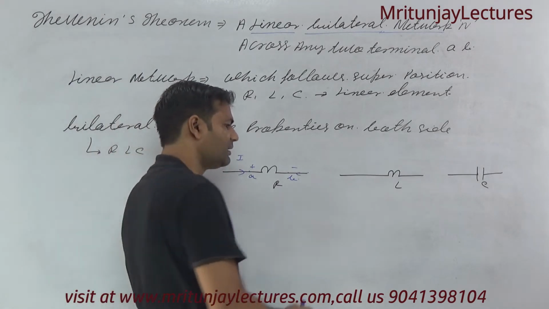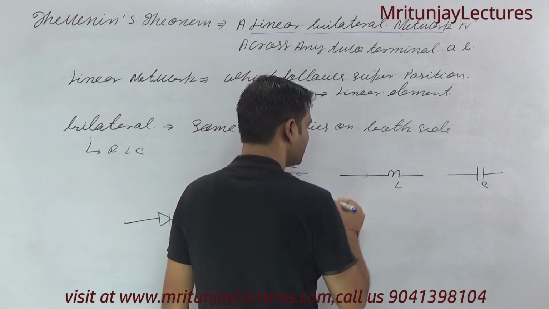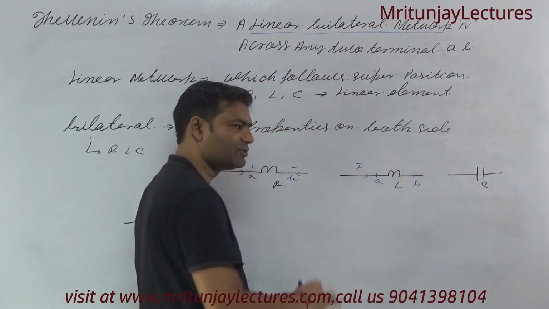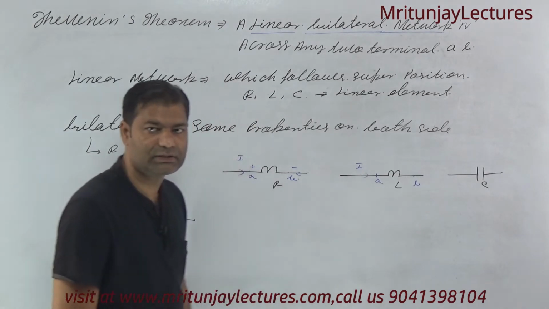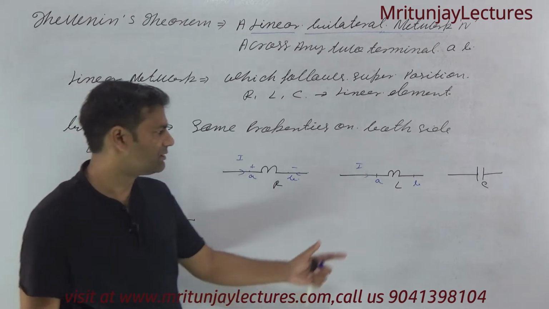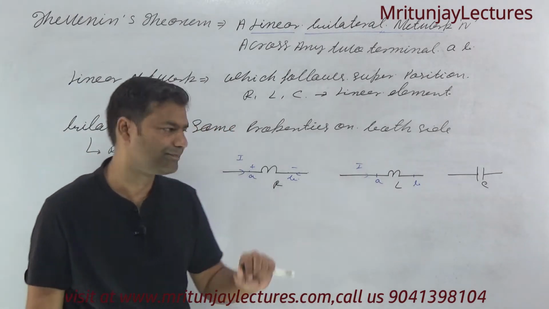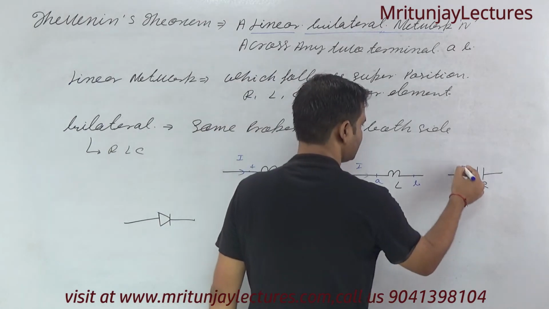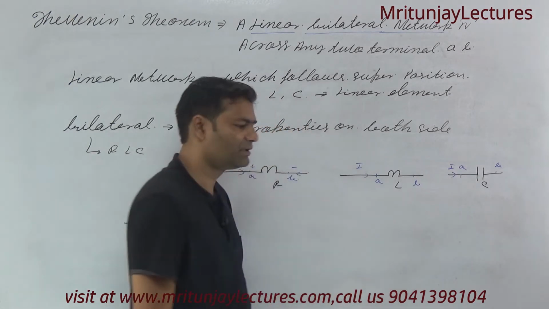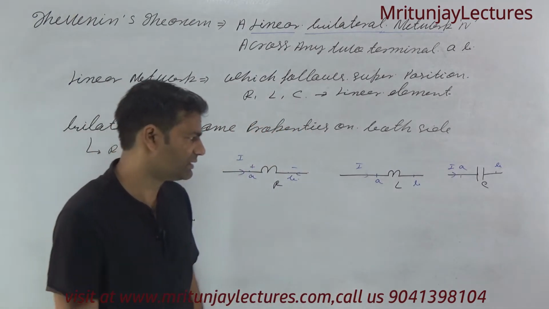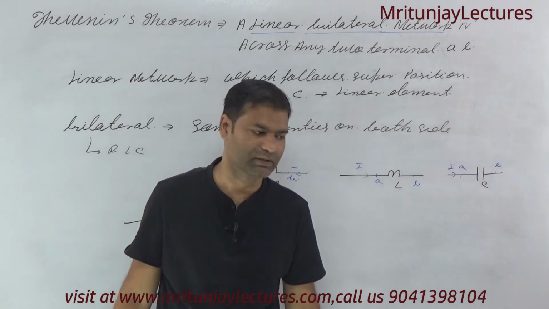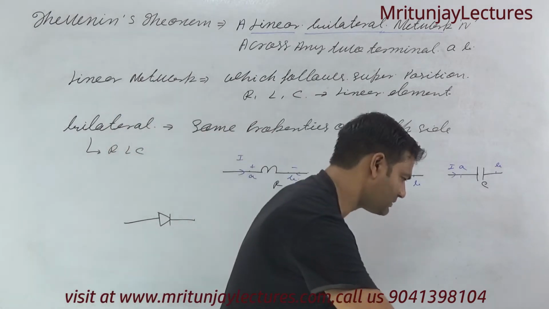Another way, in case of inductance, if current flows from A to B or B to A, the current direction changes, but what about inductance? Inductance is not changed. It means it follows bilateral. And same thing with capacitance: if current flows from A to B or B to A, capacitance is not changed. It means it follows bilateral. That's why it is called a bilateral element. Now, is it clear what is the meaning of bilateral?